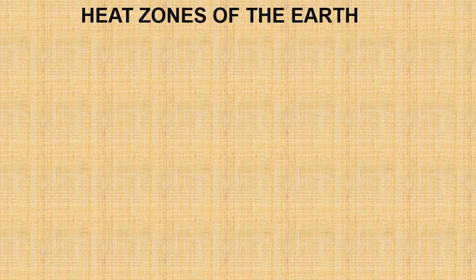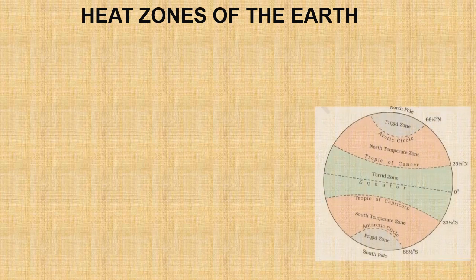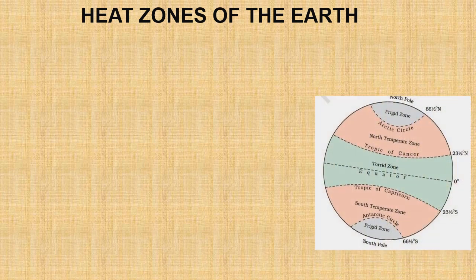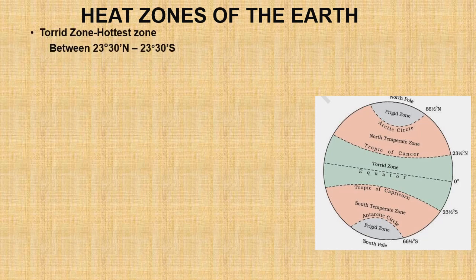As you saw, out of 181 latitudes, a few latitudes have been given names. They are called important latitudes of the earth, as they divide the earth into different heat zones. What are these heat zones? We will see that the earth is divided basically into 3 heat zones. Number 1 heat zone is called the torrid zone.